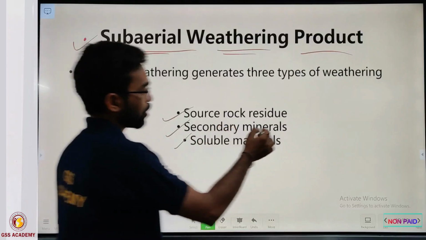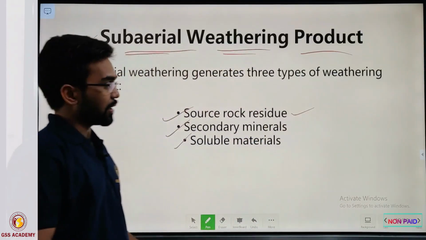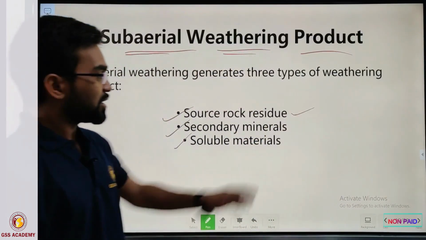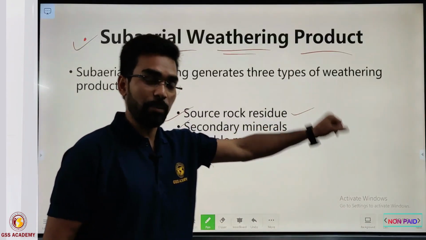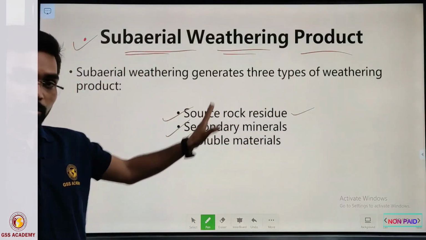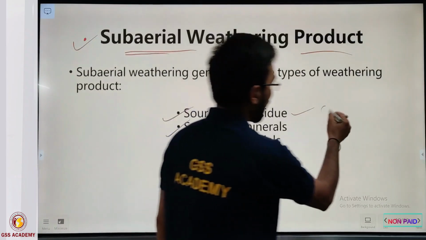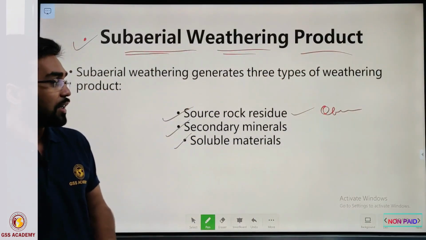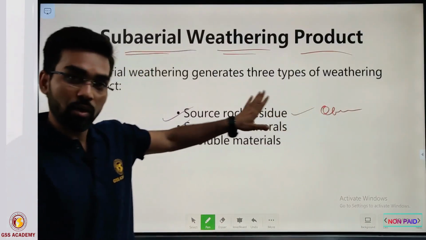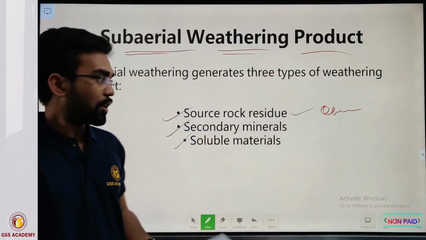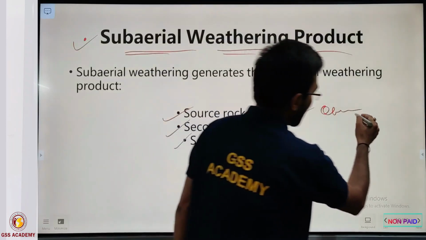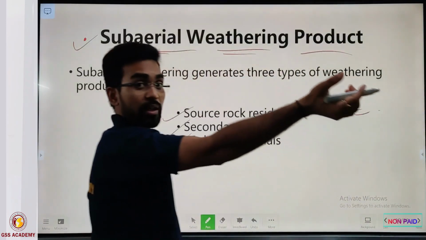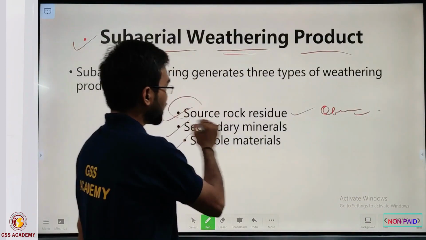So what is source rock residue? Generally, if weathering happens in situ, some resistant minerals like quartz, feldspar or other resistant minerals remain as residue there and are not weathered at that place, or they may get deposited at other places away from their source.